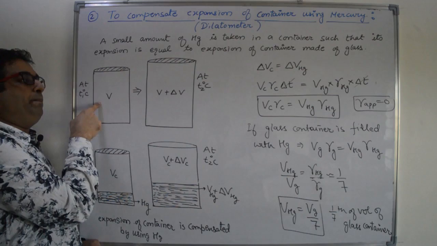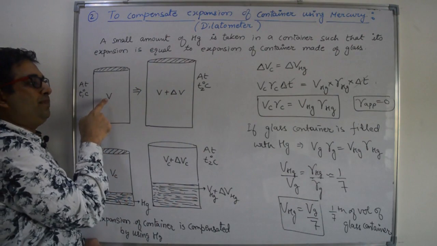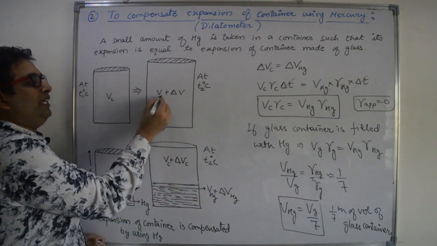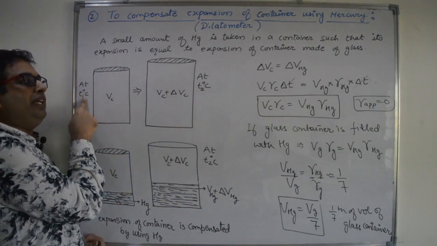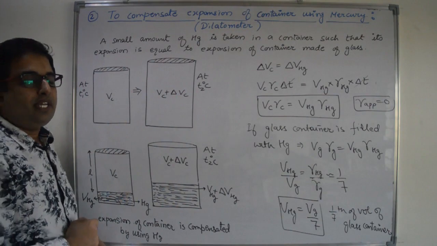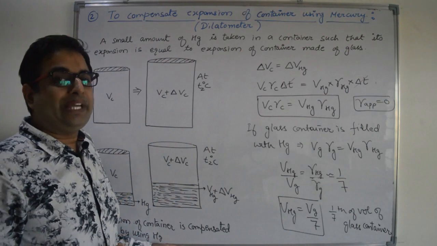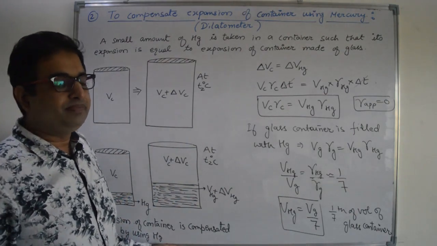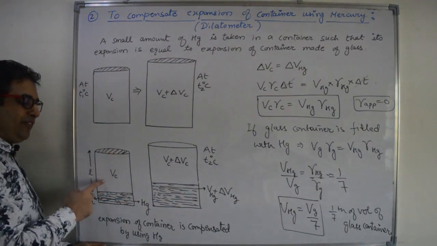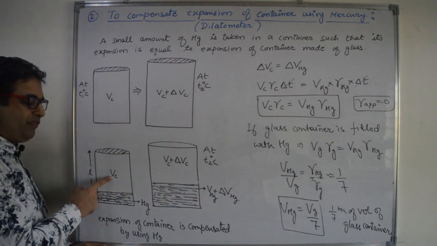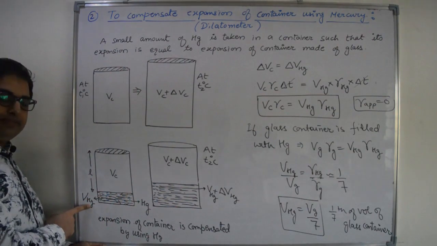As we increase the temperature of the container, the volume of the container will increase. Let us suppose the volume of the container is increased by delta V amount when we increase the temperature from T1 degrees Celsius to T2 degrees Celsius. But we don't want to take the effect of expansion of the container. We want to cancel the effect of expansion of the container. So we will put some mercury in the container. The volume of the container that we need is Vc. This is the volume of the container. Some mercury is inside the container and its volume is VHg, right?